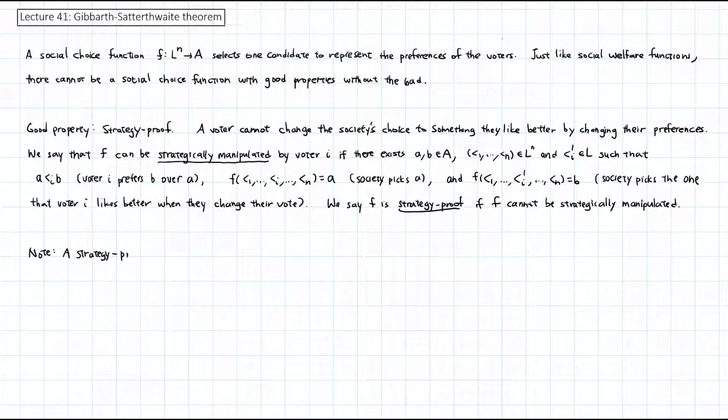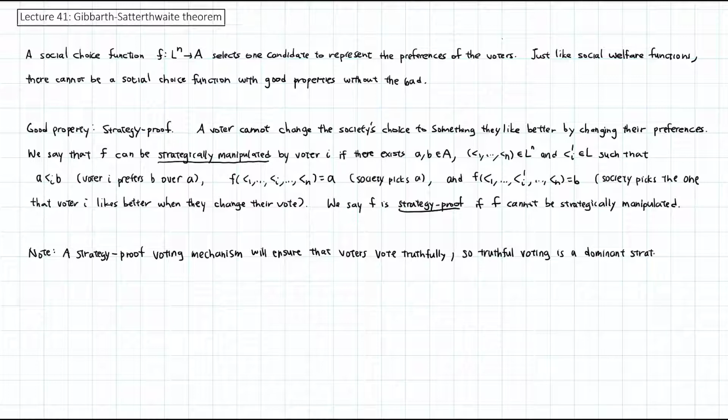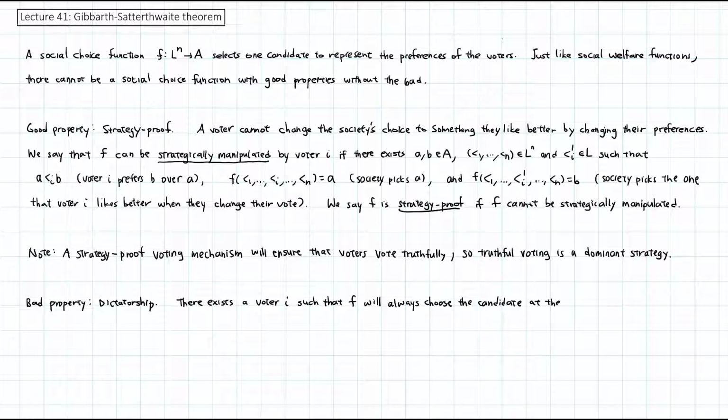And the reason why we want a strategy-proof mechanism is that it will ensure the voters vote truthfully, as they cannot change their vote to make the system pick a winner they like more. So truthful voting is their dominant strategy. So that is the good property that we want. And here comes the bad property, which is once again dictatorship. This means that there exists a voter i such that F will always choose the candidate at the top of voter i's list. And if F is a dictatorship, then there is no point in voting. Only one person decides who the winner is.